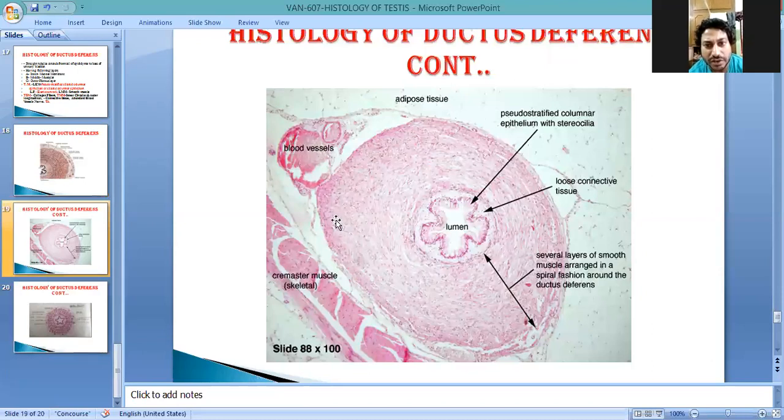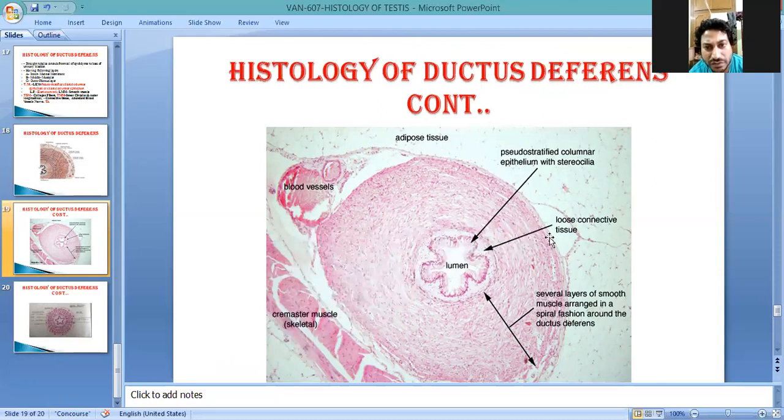This one, right? So this is also a tubular organ. This is the lumen, and this epithelium is pseudostratified ciliated columnar. This is the histology of the ductus deferens: pseudostratified ciliated columnar epithelium with stereocilia, and this is the muscular layer, with an inner circular and outer longitudinal layer. And the outermost layer is the serosa or adventitia layer. So I think, Vijay, up to this is clear.